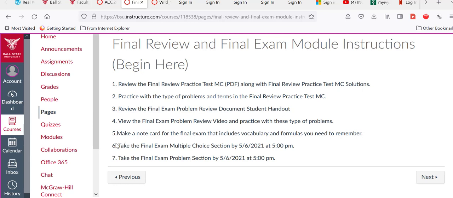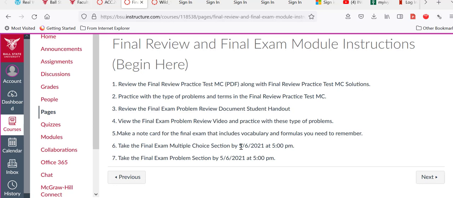Because these are separate, you can take them at separate times. So you have the opportunity to take the multiple choice section and then take a little bit of a break and then go back and take the problem section. So these are both set, and this is different. The exam opened this morning and remains open until Friday at 5 p.m.